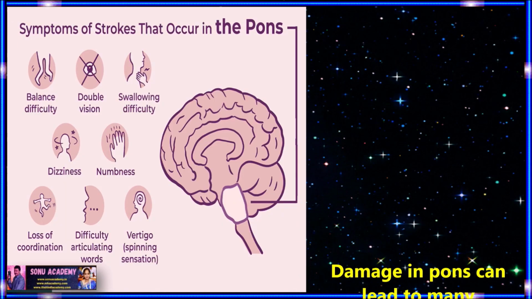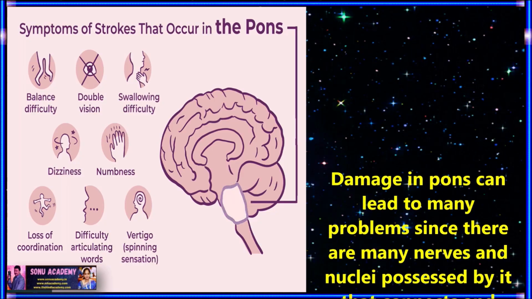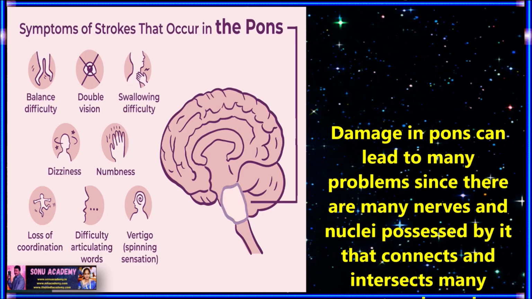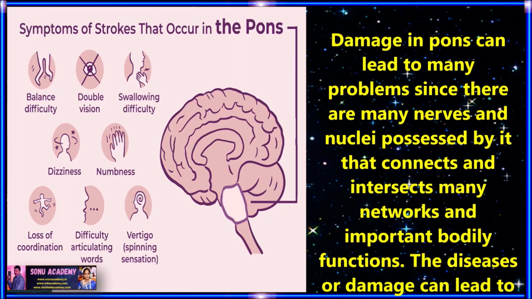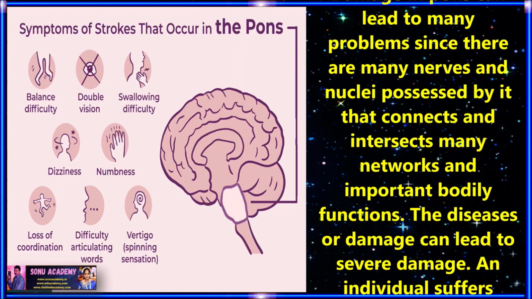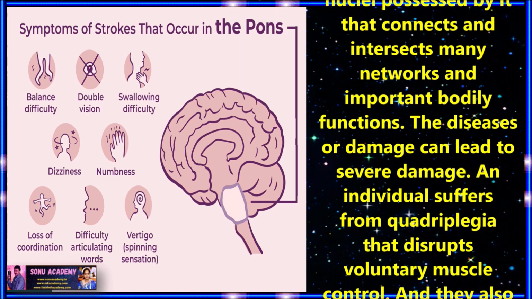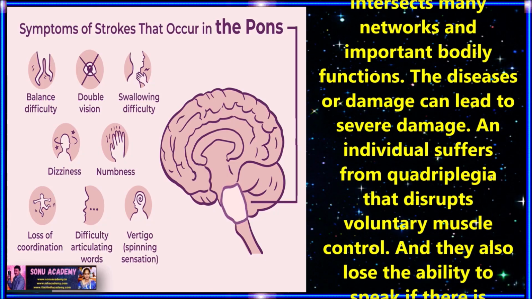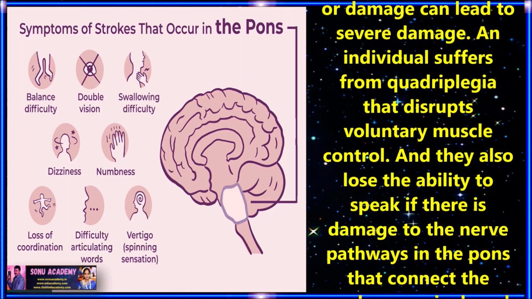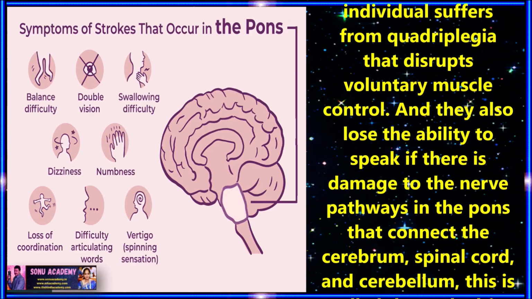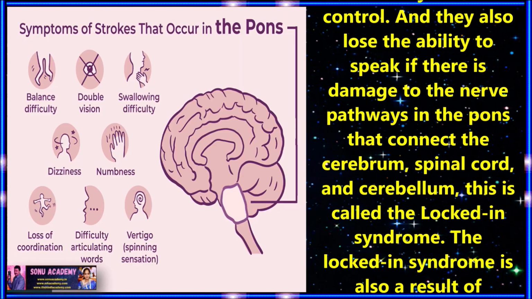Children, let us discuss about pons pathology and injury. Damage in pons can lead to many problems since there are many nerves and nuclei possessed by it that connect and intersect many networks and important bodily functions. The diseases or damage can lead to severe damage. An individual who suffers from this damage has disrupted voluntary muscle control, and they also lose the ability to speak if there is damage to the nerve pathway in the pons that connects the cerebrum, spinal cord, and cerebellum. This is called locked-in syndrome.